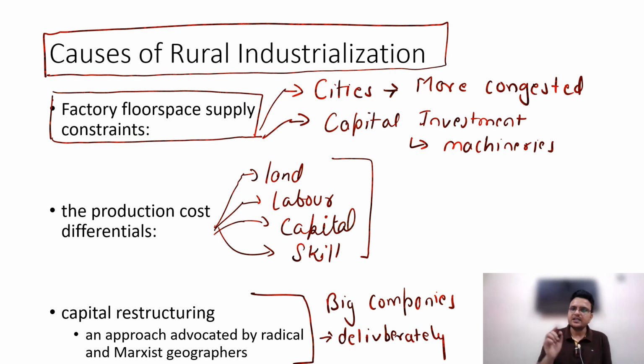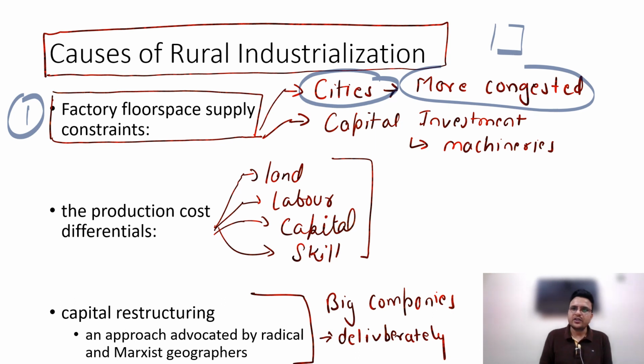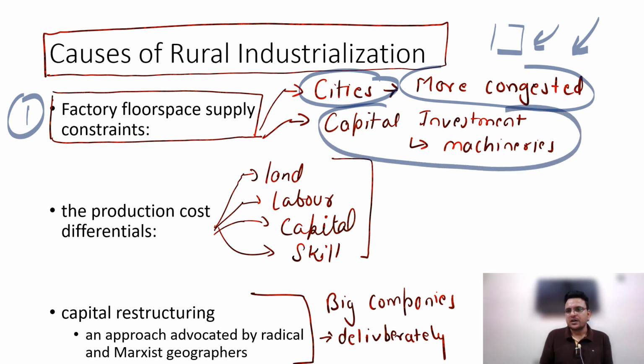As per the article, there are three important causes. Number one is factory floor space supply constraint. You have seen in the urban areas, cities are very congested, and you have one building in which you are running one small industry. If you want to expand, you cannot expand because of land or space constraint. Because of the space constraint, if you want to take heavy machines, you cannot install them in that space either. So for that purpose, industries are moving from urban to rural areas, because in rural areas we have enough space.